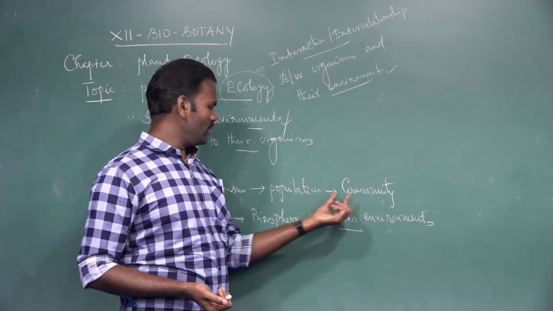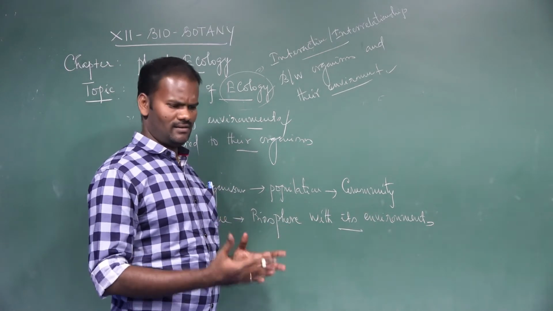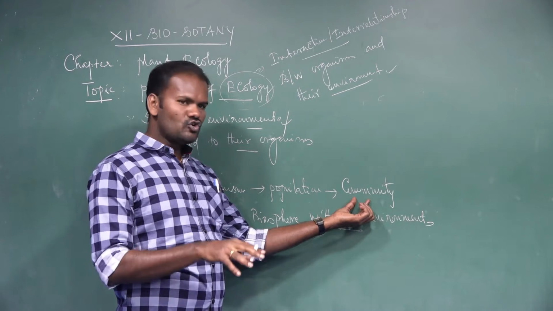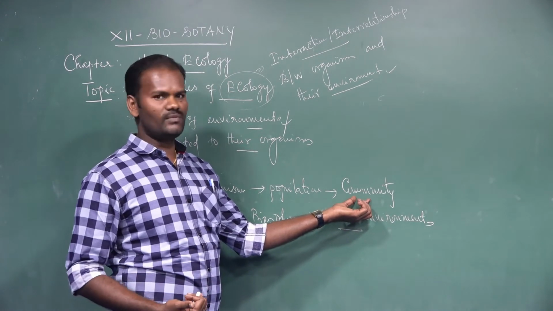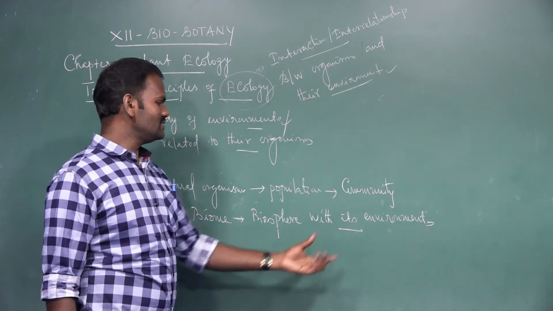Then a group of populations forms a community. A community is made of different species like elephants, lions, tigers. How the different species occupy the same places in the environment, and how they interact or react with the environment. Similarly, biome and biosphere with its environment.